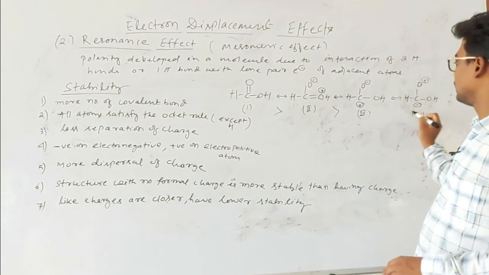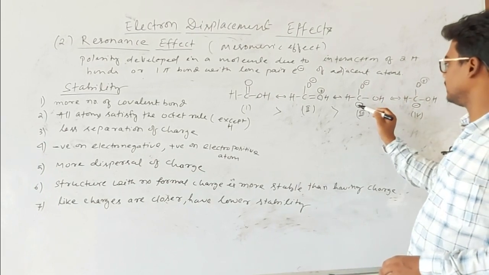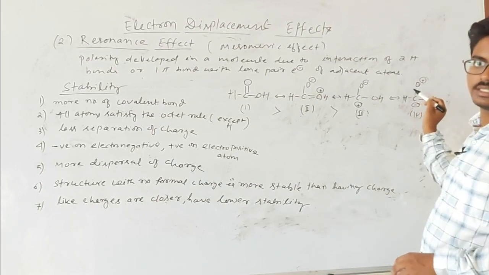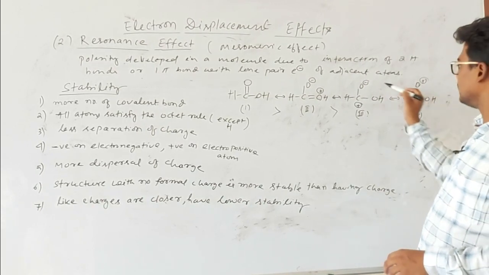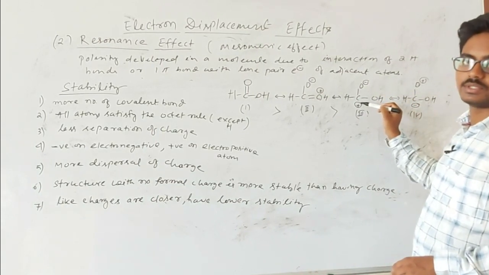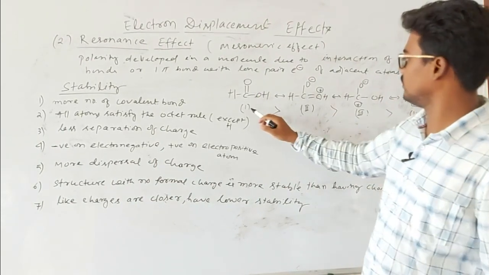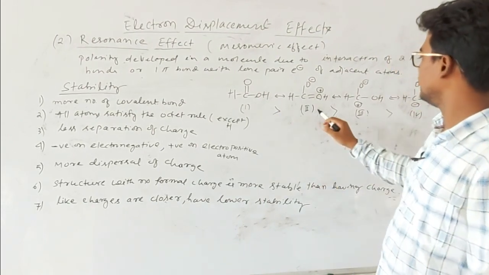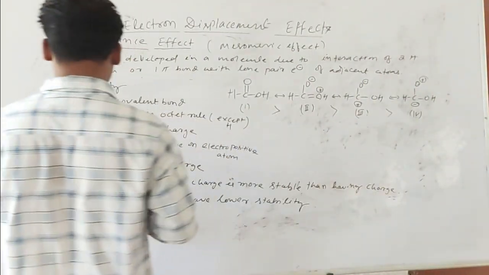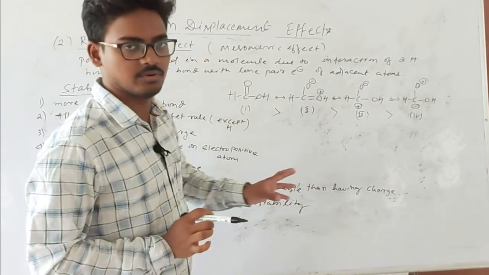In 3 and 4, this oxygen contains a negative charge and carbon contains a positive charge. Here oxygen contains a positive charge, that is, an electronegative element contains a positive charge, which means it will get destabilized. Here oxygen, the electronegative element, contains a negative charge and the electropositive element contains a positive charge, therefore 3 will be more stable. So among structures 1, 2, 3, 4, structure 1 will be more stable than structure 2, then 3, then 4. Okay. So the last rule is that if like charges are closer, then that structure will have lower stability.